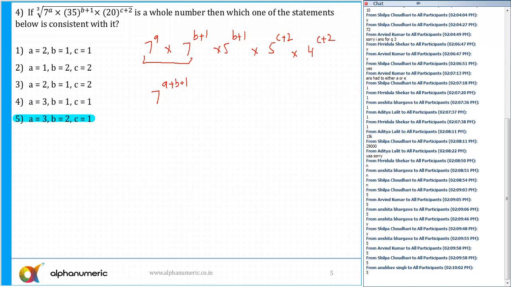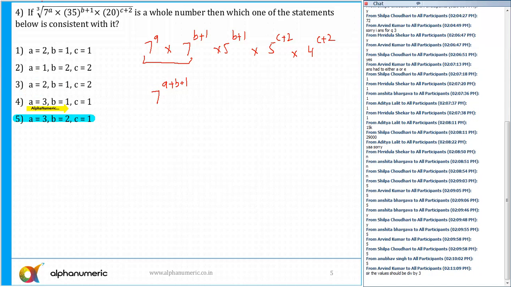So you can just use the options. A plus B plus 1 has to be a multiple of 3. So how I have done it, instead of solving everything: 2 plus 1, A plus B is 3. 3 plus 1, 4. Not possible. Use the options effectively. Okay. Then I can say second option. Similarly, if I go for the second option, just look here. 1 plus 2, 3. 3 plus 1, 4. Not possible. 2 plus 1 is 3. 3 plus 1, 4, not possible. 3 plus 1, 4. 4 plus 1 is 5, not possible. So the only possibility is A plus B is 3 plus 2, 5, and 5 plus 1 is 6. The power of each prime factor must be a multiple of 3. So that I am getting only in option number 5. So the answer is option number 5.